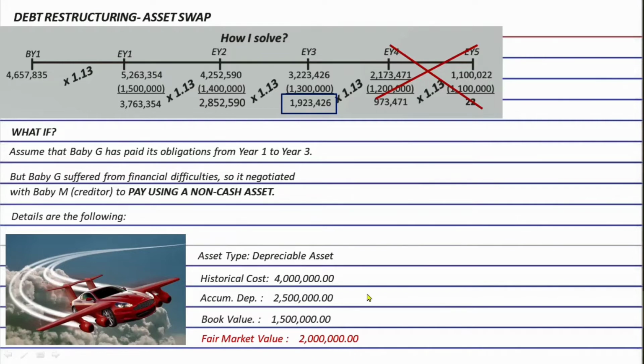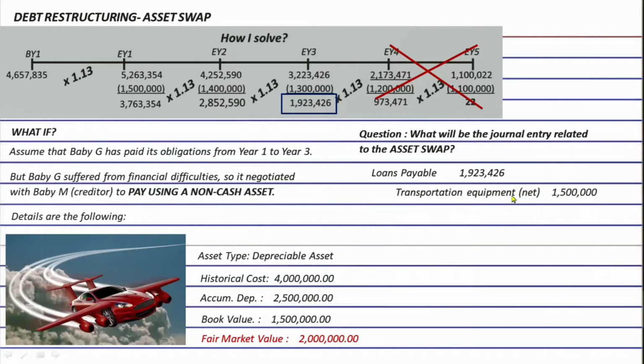Okay? Question? If the creditor agreed to accept this flying car, what will be the journal entry related to the asset swap? Of course, debit the whole liability balance of 1,923,426 because we are already canceling it. Okay? And then of course, credit the transportation equipment. The question is, what is the amount? The amount that we're going to use is net of accumulated depreciation.